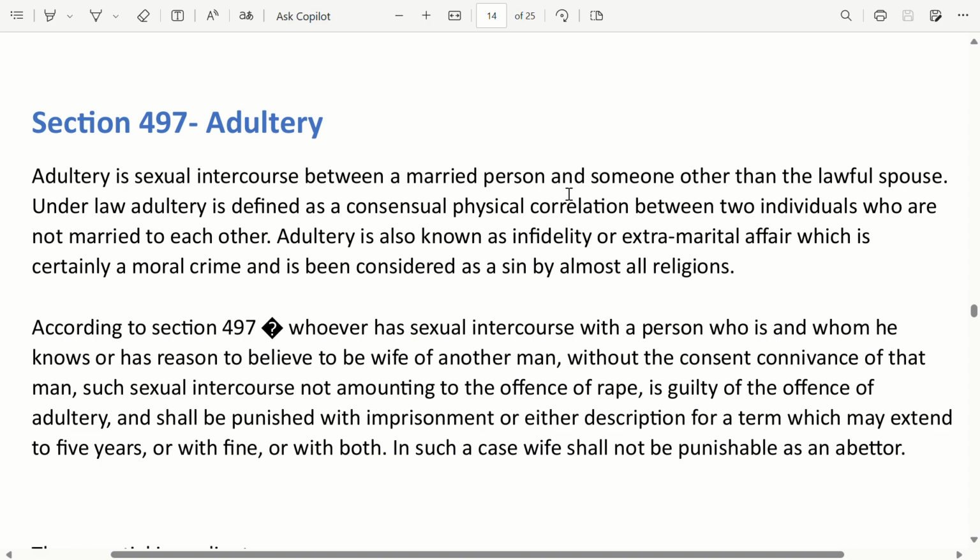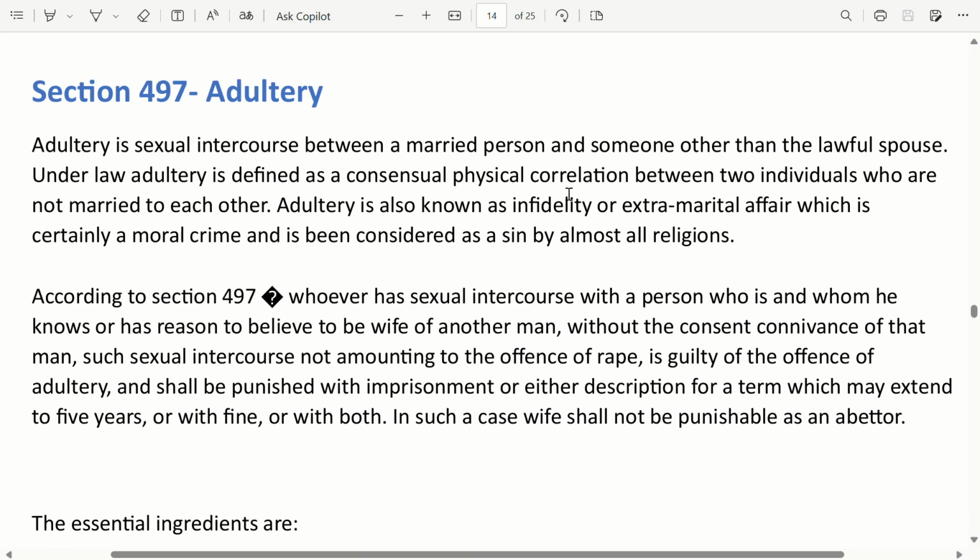According to Section 497, whoever has sexual intercourse with a person who is, and whom he knows or has reason to believe to be, the wife of another man, without the consent or connivance of that man, such sexual intercourse not amounting to the offence of rape, is guilty of the offence of adultery and shall be punished with imprisonment of either description for a term which may extend to 5 years, or with fine, or with both. In such a case, the wife shall not be punishable as an abettor.